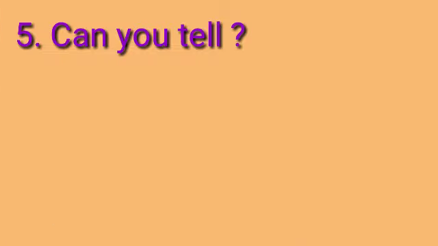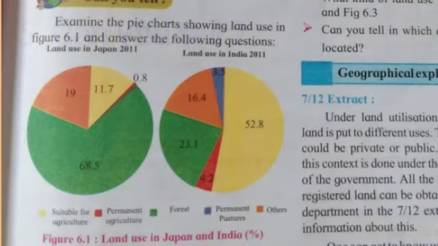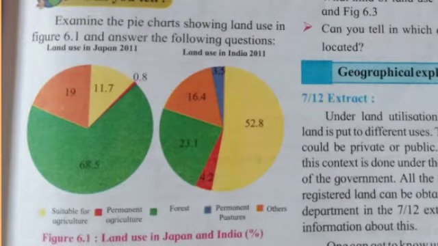Dear students, open the textbook and come to the page number 37. On it, see can you tell. Examine the pie charts showing land use in figure 6.1 and answer the following questions. First pie chart shows land use in Japan in 2011 and second pie chart shows land use in India in 2011. In these pie charts, different colors are used to indicate different land use.